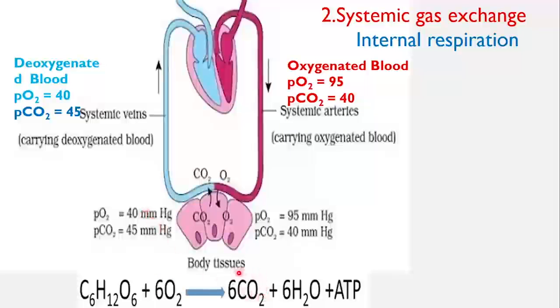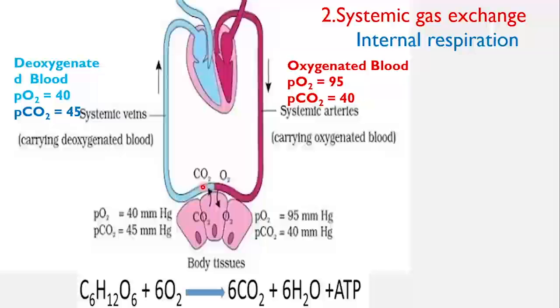As a result of oxidation of food materials, carbon dioxide is produced. That's why carbon dioxide partial pressure is more. So when this oxygenated blood reaches the tissues, as the partial pressure of oxygen is more in this oxygenated blood, that oxygen diffuses into the tissues. And carbon dioxide from the tissues diffuses into the blood.